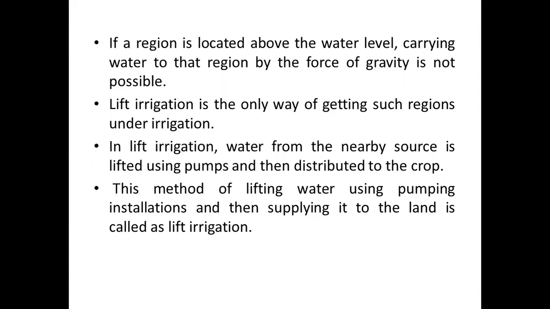Whereas canal lift irrigation schemes are beneficial in many areas where a sizable land area adjoining the canal but lying at higher elevations cannot be irrigated through gravity flow from the canal. Hence, such areas can be brought under irrigation by lift irrigation.